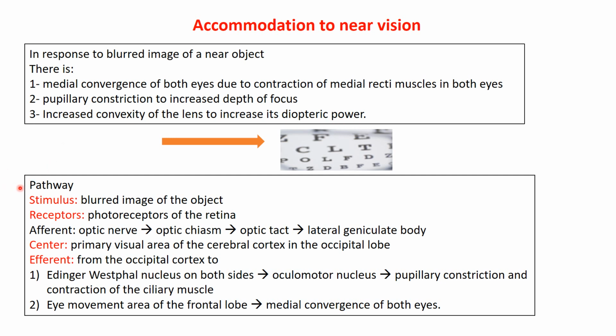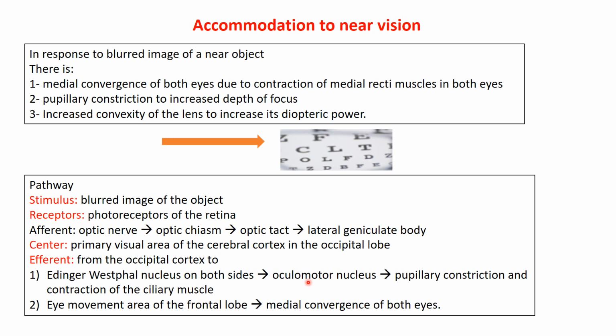If we look at the pathway of this accommodation reflex, the stimulus is a blurred image of the object, and the receptors are the photoreceptors of the retina. The afferent pathway goes from the optic nerve to the optic chiasm to the optic tract to the lateral geniculate body of the thalamus, and the lateral geniculate body sends the impulses to the primary visual area of the cerebral cortex in the occipital lobe. The efferent will arise from the occipital cortex to the Edinger-Westphal nucleus of both sides.